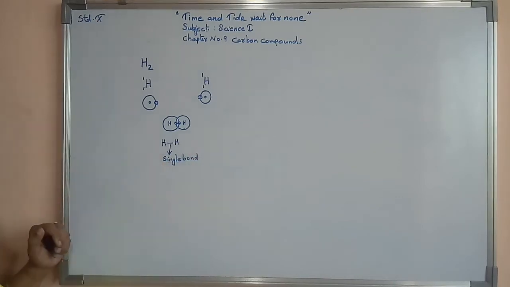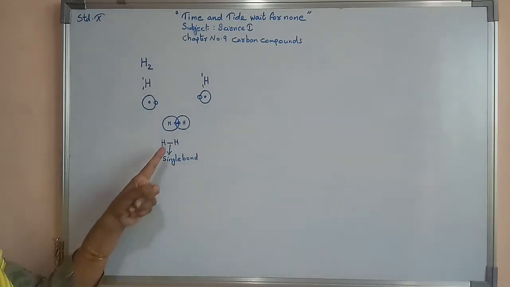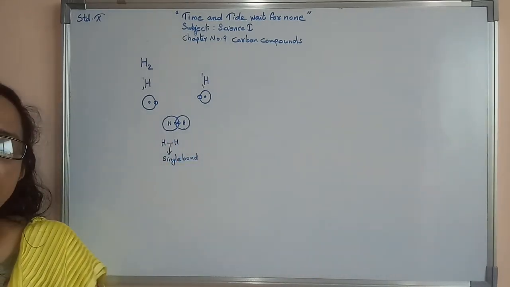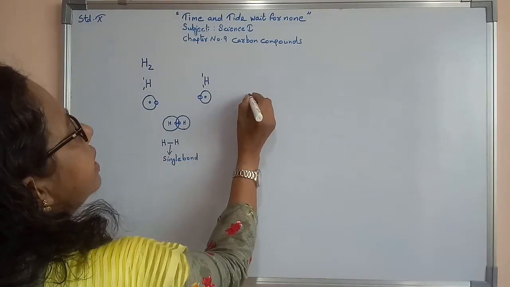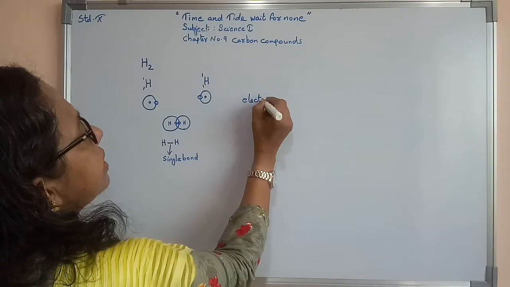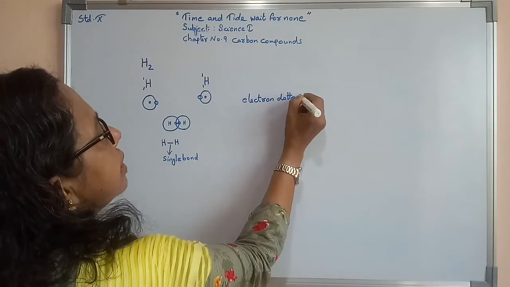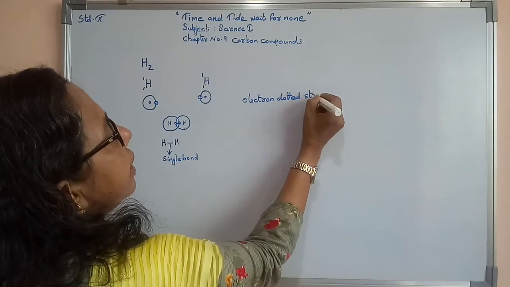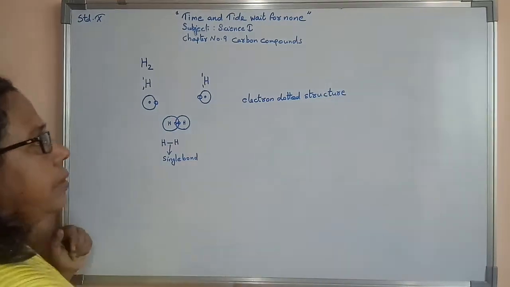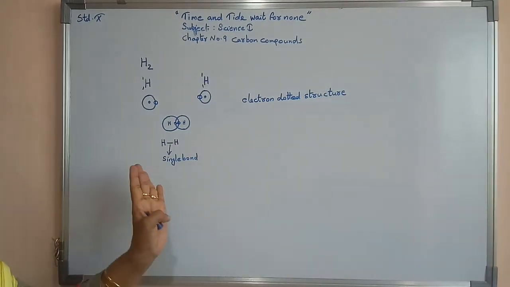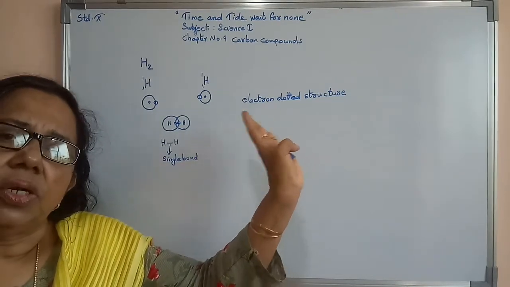Now again the same thing can be shown as an electron dotted structure. Such a way also we can mention it. Now, how do we see the representation of the hydrogen molecule in an electron dotted structure?